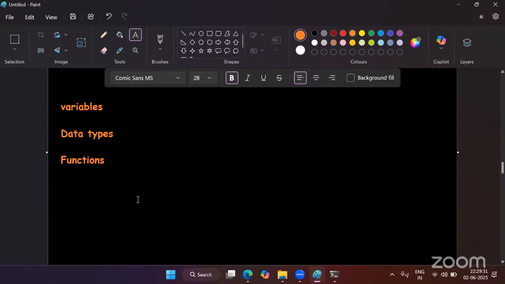Okay, we will not waste much time in writing the notes because I'm going to provide you all the PDFs. So notes I will write in the very shorter way. So we will try to cover variables, data types, and functions topic in next sessions. And then we will try to work on this topic as well.